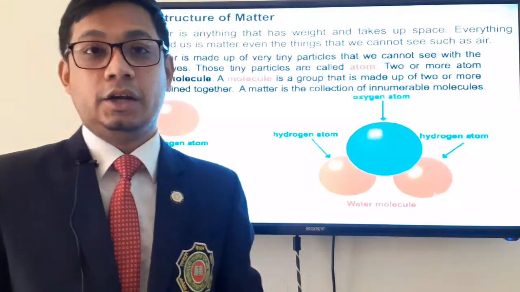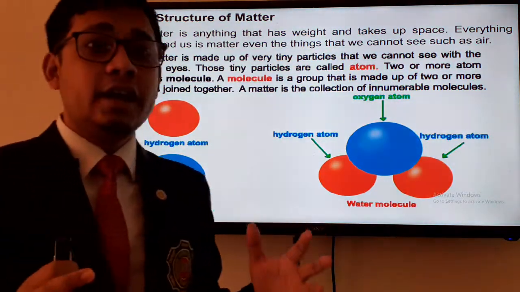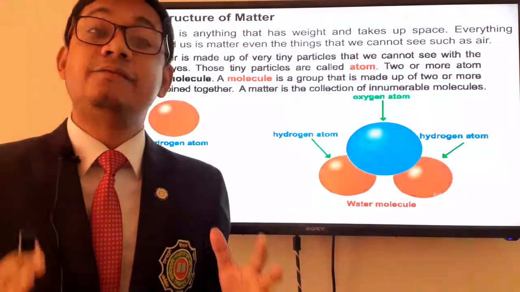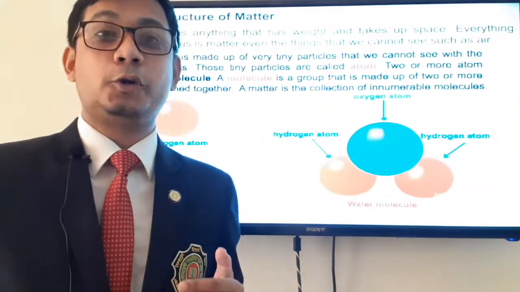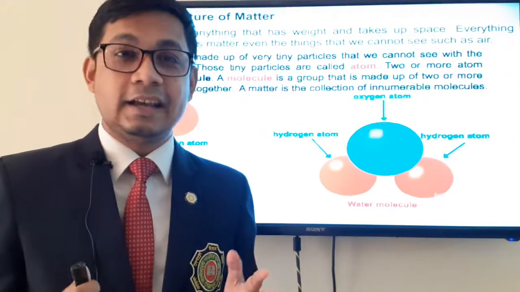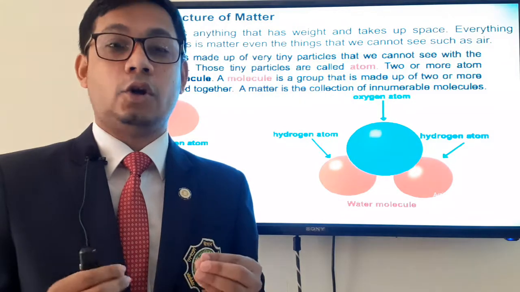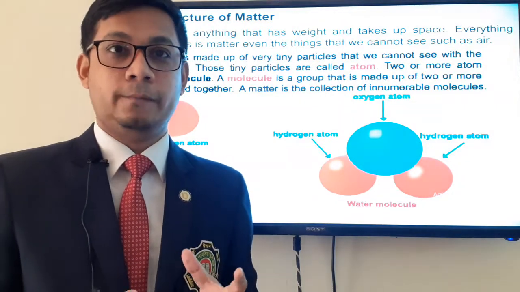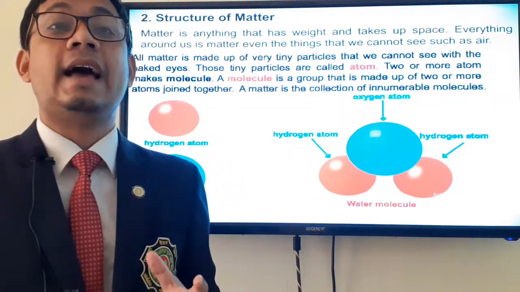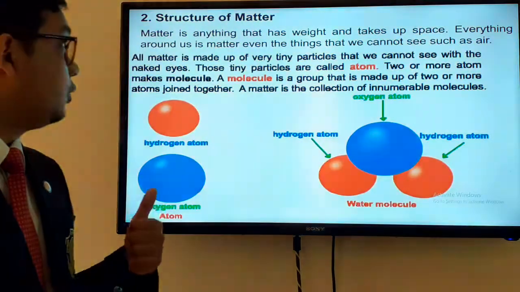create a matter. Can we see air? We cannot see air, but we can feel its existence. Air is also a matter. What type of matter is it? It is a gaseous matter. So what is the main element that this matter is composed of? That is nothing but known as atom. What is that? That is known as atom.